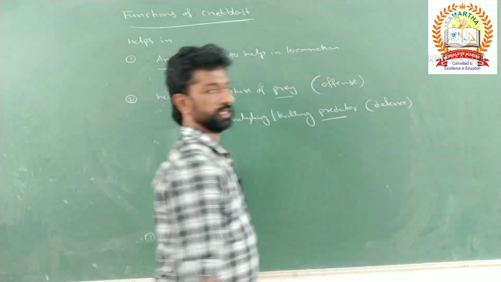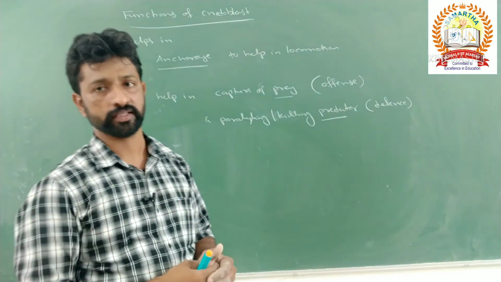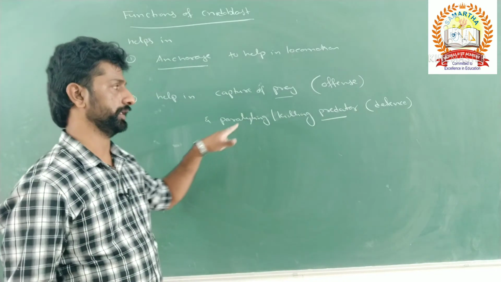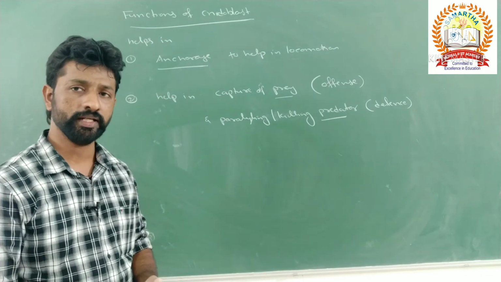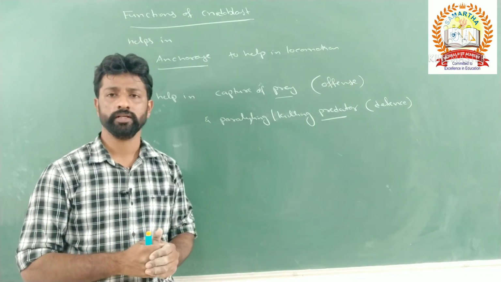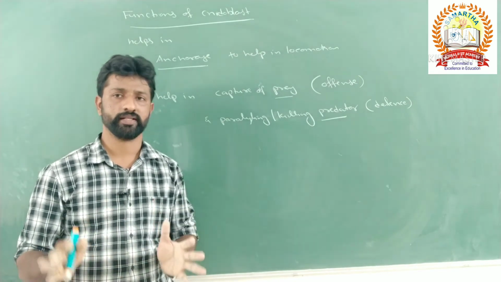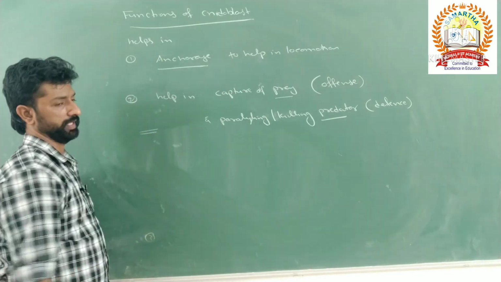So these are the functions of the nidoblast in cnidarians, and such nidoblasts will be present in the tentacles as well as over the surface of the body. This is regarding the nidoblast.